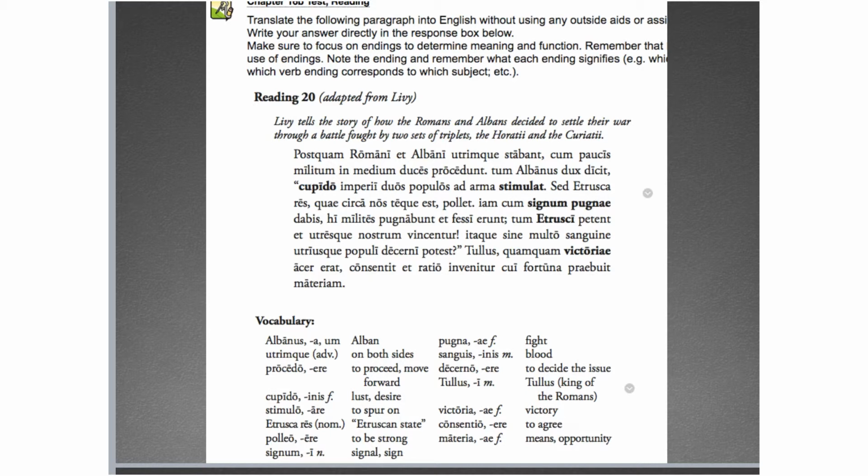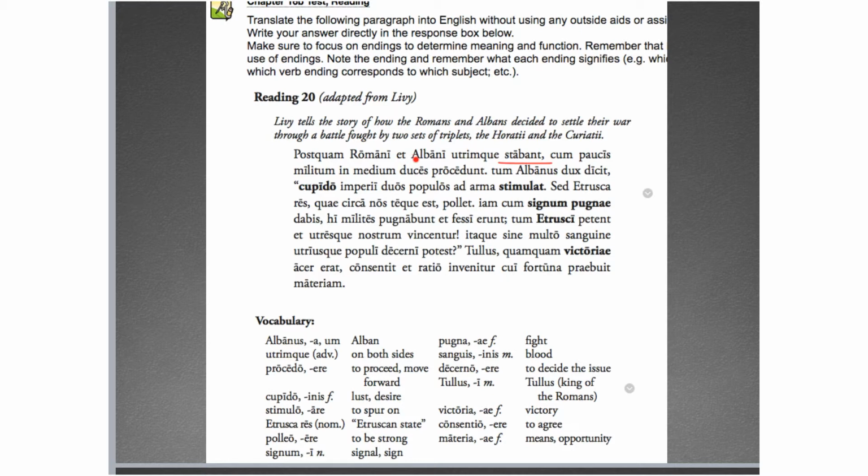Add the summative slide. But anyway, these are the summatives, so we've got some reading. All right. Postquam Romani et Albani utrimque stabant cum paucis militum in medium duces procedunt. All right, so that's our first sentence, obviously. The verb comma combo there is going to tell us that that's the end of a clause. Postquam, of course, as we learned a few weeks ago, is a clause word. All right, so after the Romans and the Albans stood on either side, were standing on either side.